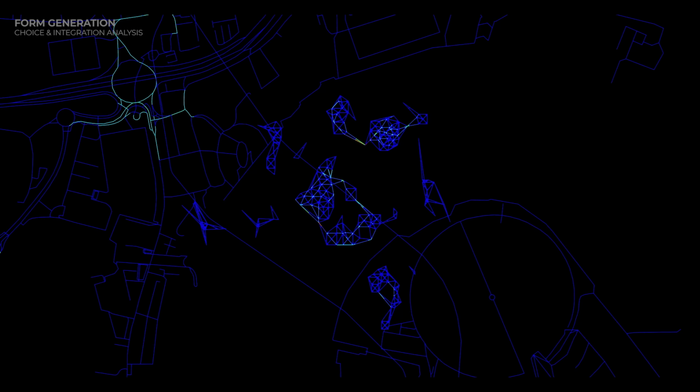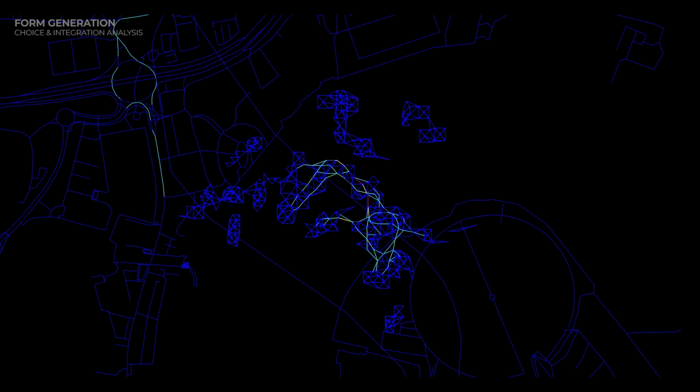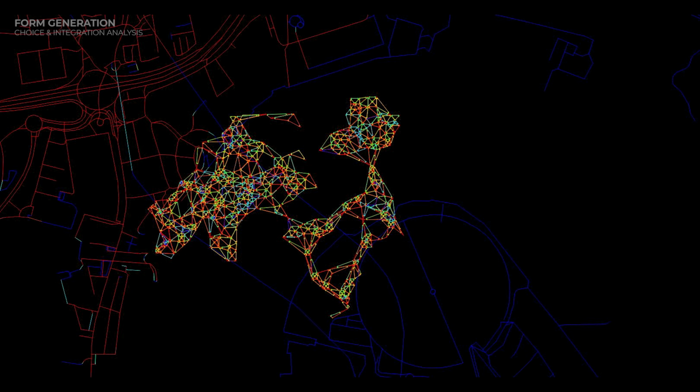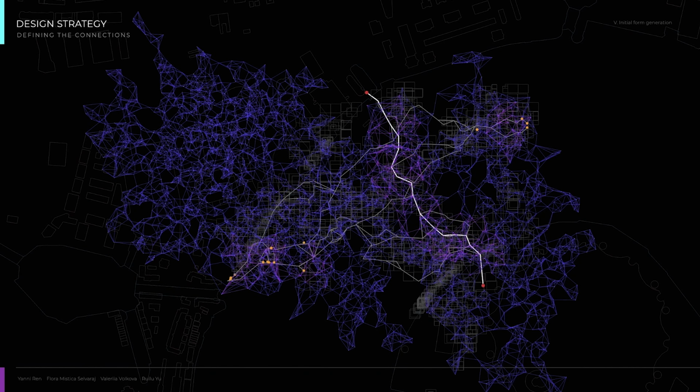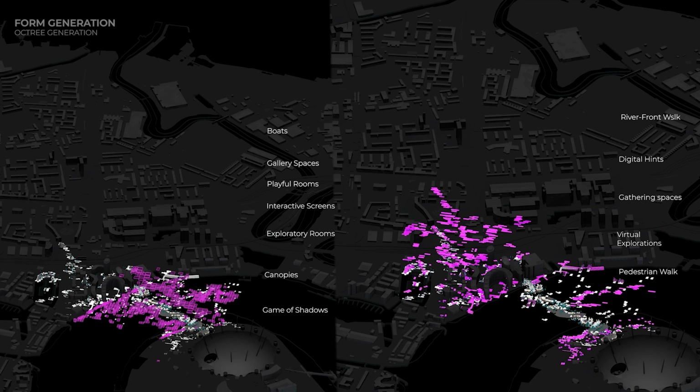In the design process, we formed a dynamic system of platforms on the water and on the ground. The integration and choice at different radii from the new network generated are tested to evaluate the spatial connectivity of each segment for bridge optimization. The shadow bridge will have one main connection, connecting both sides of the river. The system of platforms on the embankment as entrance spaces and recreation zones is created.